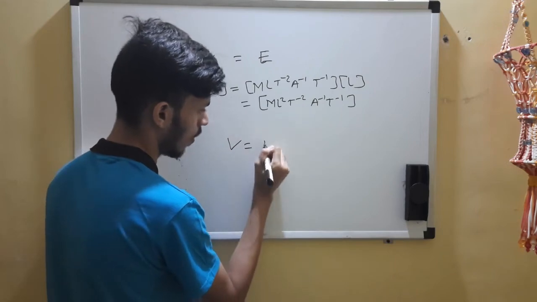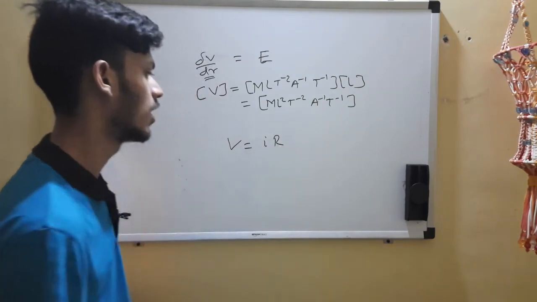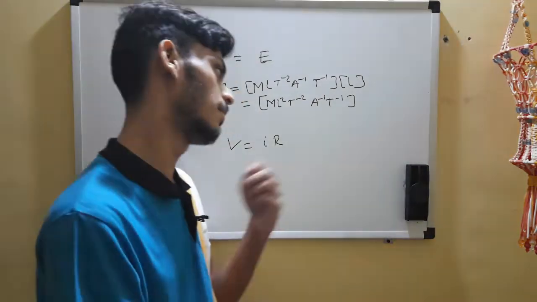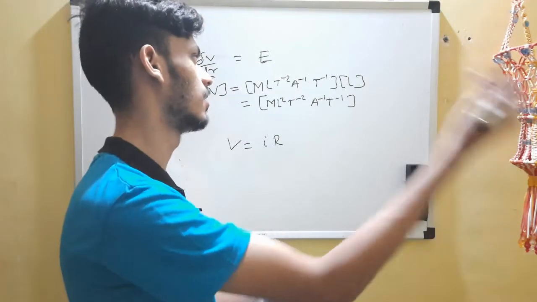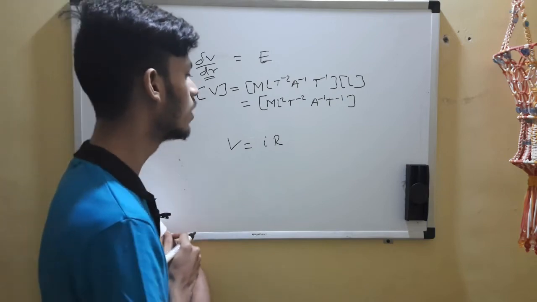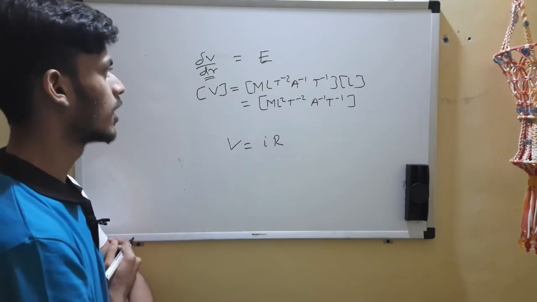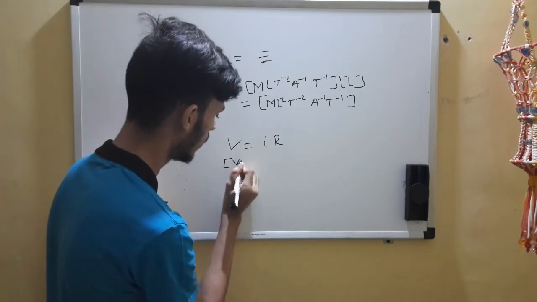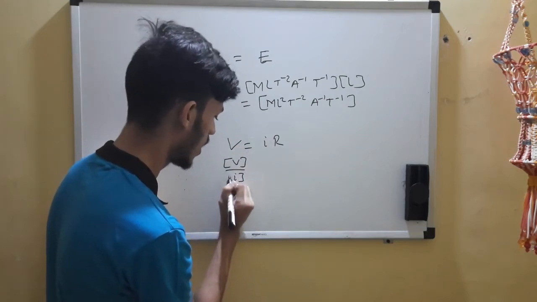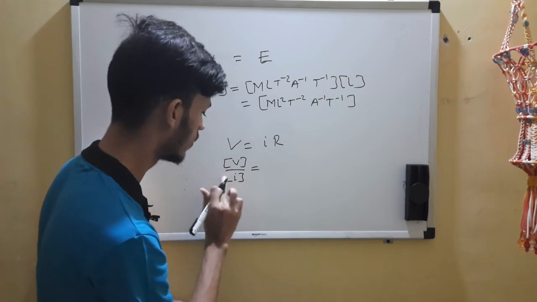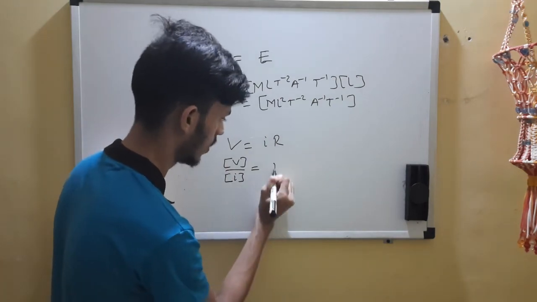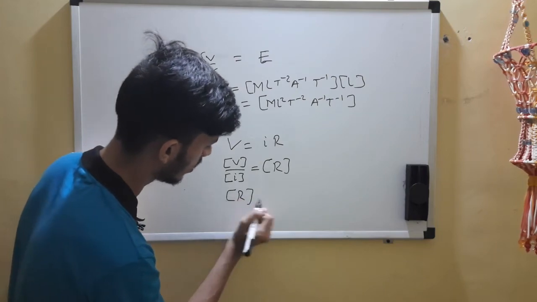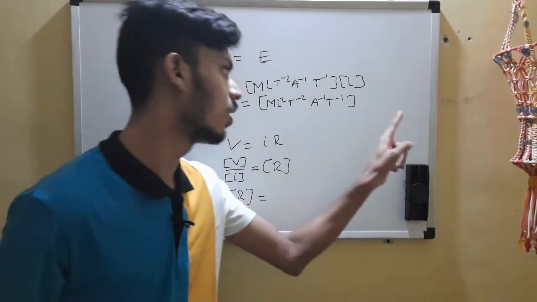V is equal to I R. Okay, delta V rather, change. Anyways, change is the same as that. The dimension of change is the same as that of the dimension of the physical quantity. So for voltage, they have asked you for R. So V by I we can do. I is current, which is fundamental, and we can find R in this way. So R is given by, write this whole thing down.